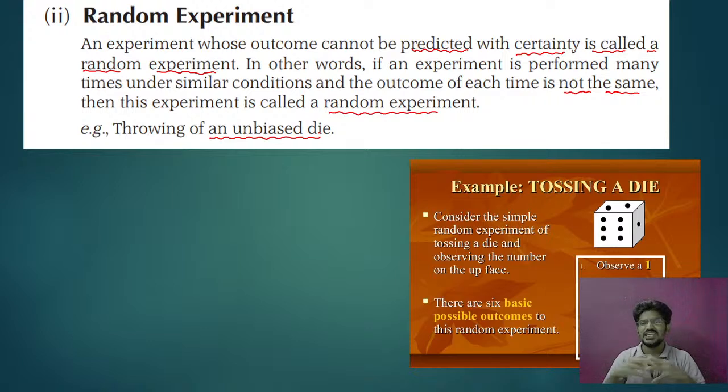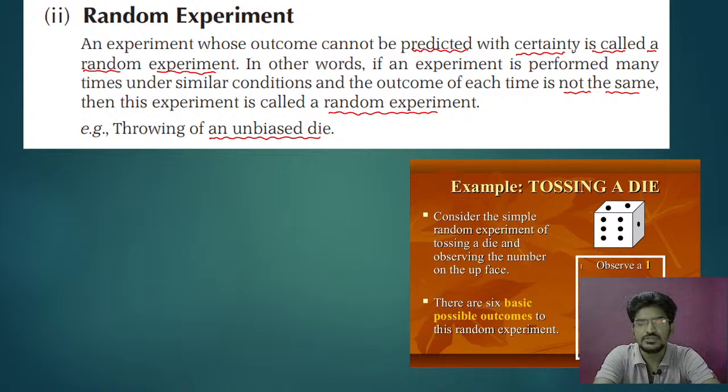There are 6 basic possible outcomes of a random experiment. Because dice has 6 faces, there will be 6 possible outcomes when you roll a dice. That's why we say rolling a dice or tossing a dice is a random experiment.